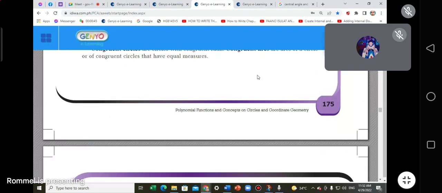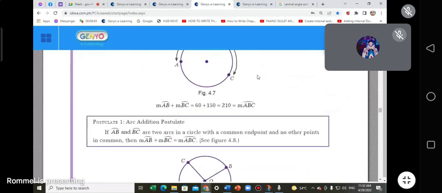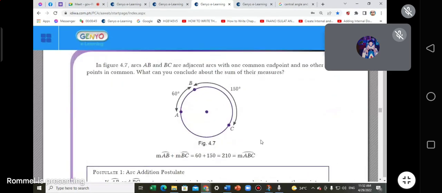And then we go here. So this is 60, 150. Anyway, the arcs sum to 360. Again, if this is 60, 150, then this remaining arc here would be a major arc, which is 360 minus 60 minus 150. Did you get that?